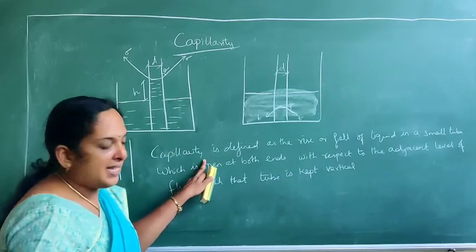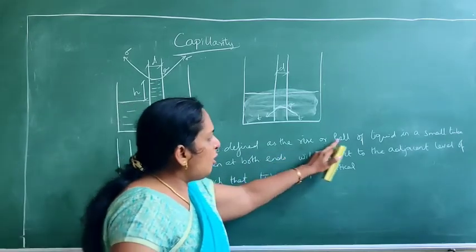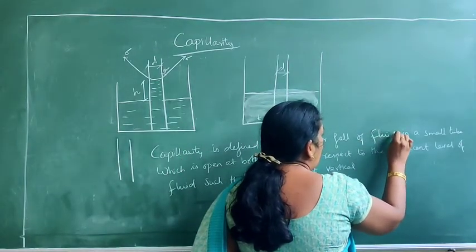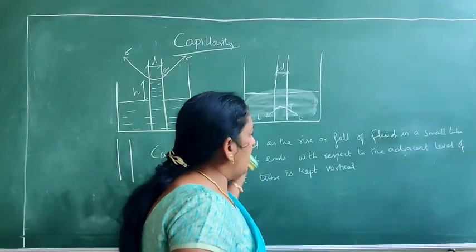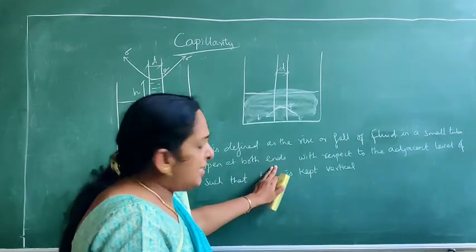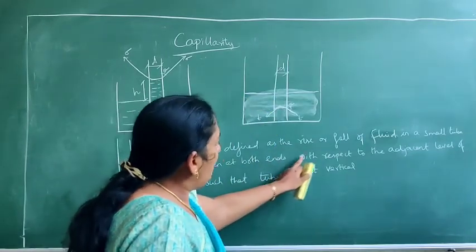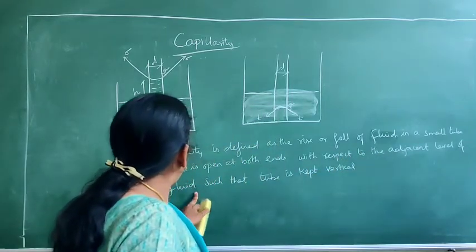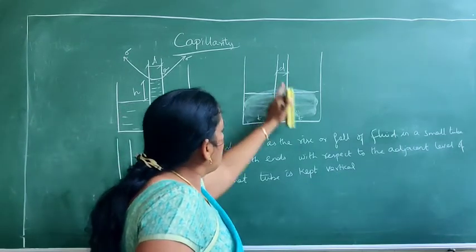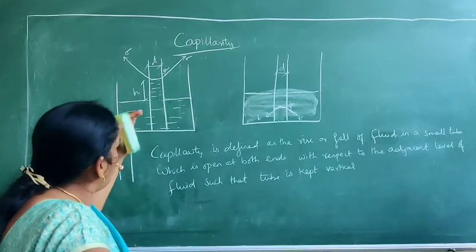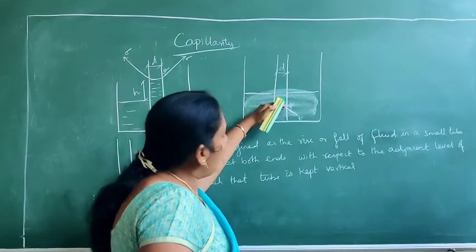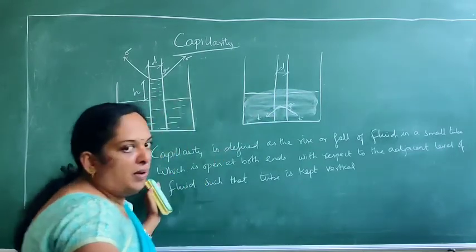So what is capillarity? It is defined as a rise or fall of liquid, or you can say fluid also, both liquid, mercury or water, in a small tube which is open at both the ends, with respect to the adjacent level of fluid, such that the tube is kept vertical. So here the tube is kept vertical. What is the rise of the fluid with respect to the adjacent level, or what is the fall of the liquid with respect to the adjacent level? Then it is said to be the capillarity.